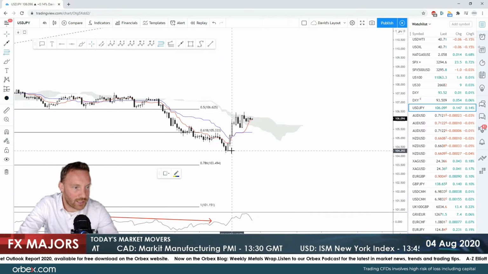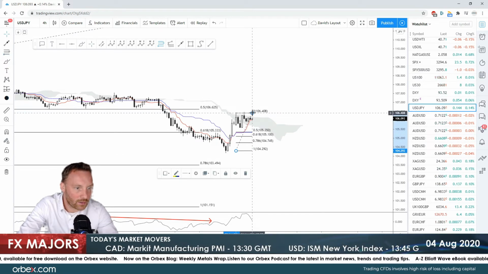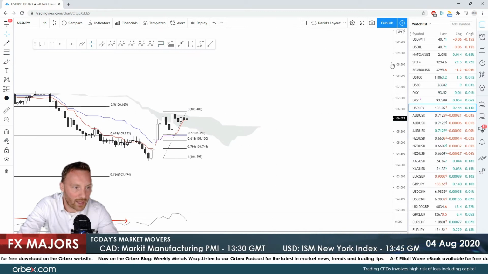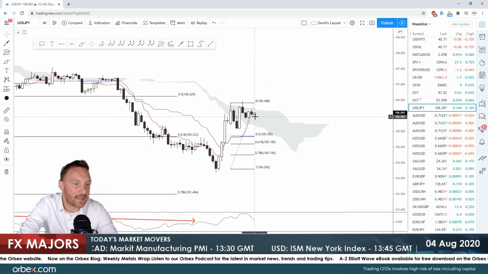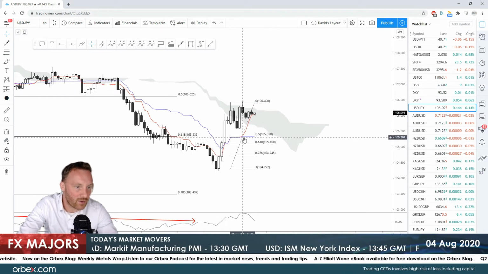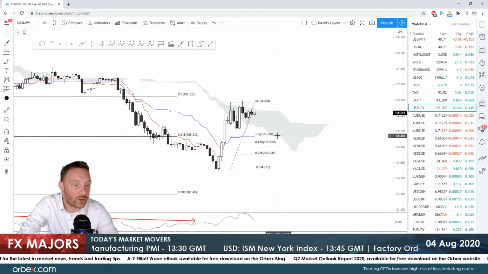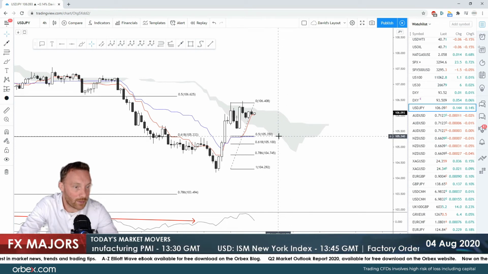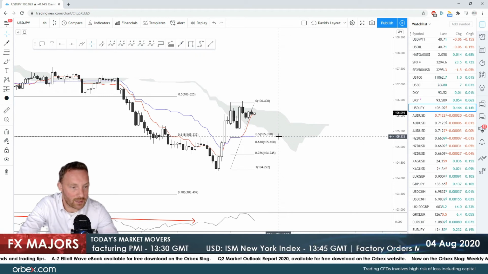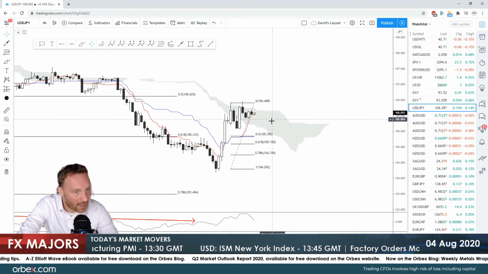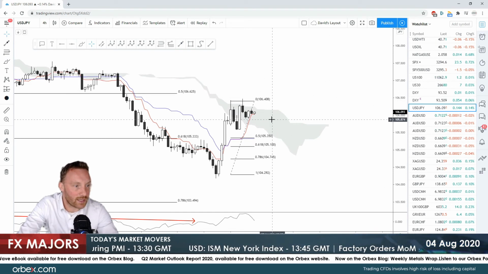I'll just put a Fibonacci in from the lowest point where we found support up to the highest point. So we see a little bit of a convergence line there. It's trading in the cloud at the moment, which indicates that we could see it fall downwards. This is a very good indication on the 50% at the 105.35. So this will be a very good indication of a buy position that I will be keeping an eye on, because if it does get down to this period at the 105.33, we could see it push back up into the cloud and then have a very strong bullish bias on the upside. So this is what I'll be looking at going forward.